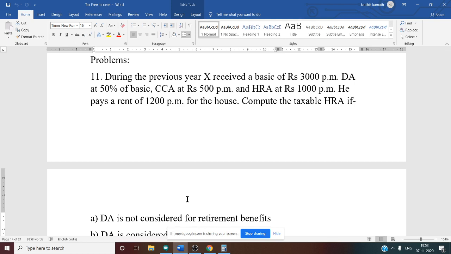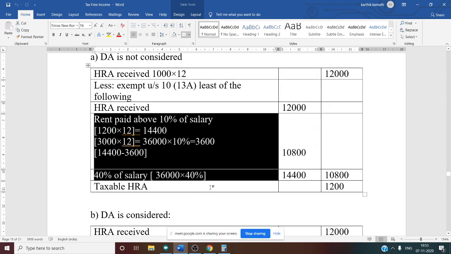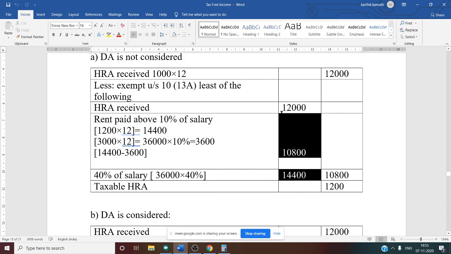And not those four cities. What are those four cities we have discussed? Mumbai, Delhi, Chennai, Kolkata. Other than those four cities, that is why it is 40% of salary. Salary we know is 36,000, that is 3,000 into 12. On that you take 40%, you will get 14,400. Now among these three, whichever is least is exempt.